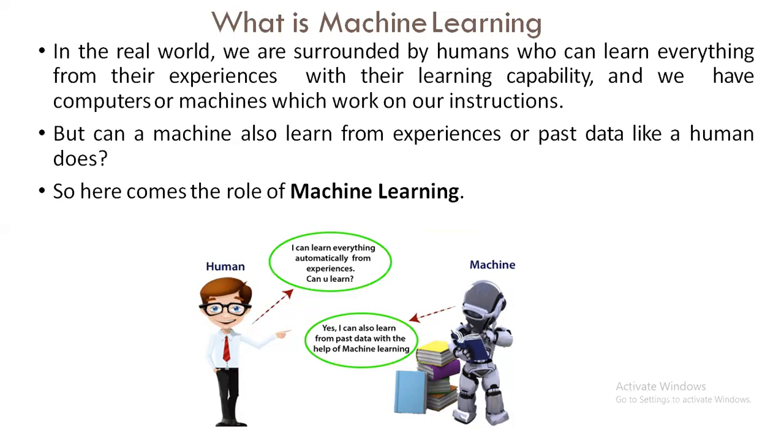Of course they can, but for that they need what? Machine learning. You can see in this picture, the human says, I can learn everything automatically from experiences. Can you learn? Then the machine says, yes, I can also learn from past data with the help of machine learning. So machine learning is a kind of learning given to machines so that they can understand the past data, and based on that understanding, they can choose wisely from the present data.